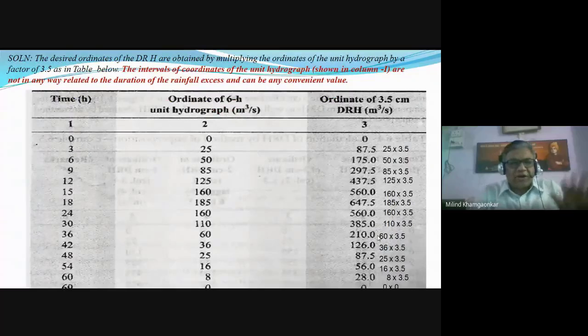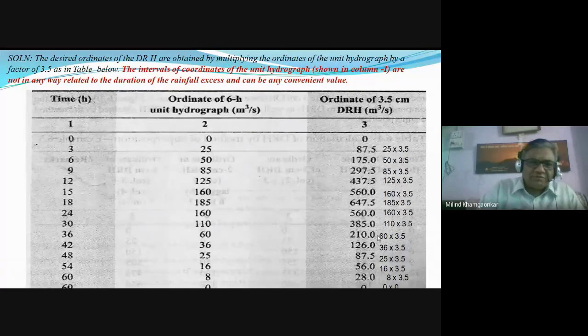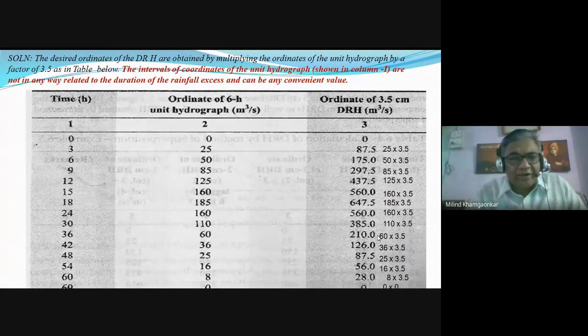This unit hydrograph is used to find out the ordinates of the unit hydrograph of multiple duration, maximum duration, minimum duration, or it is also used to find out the direct runoff hydrograph.